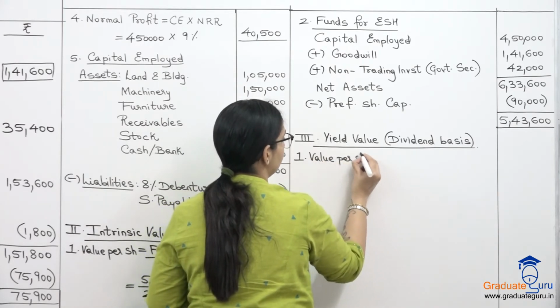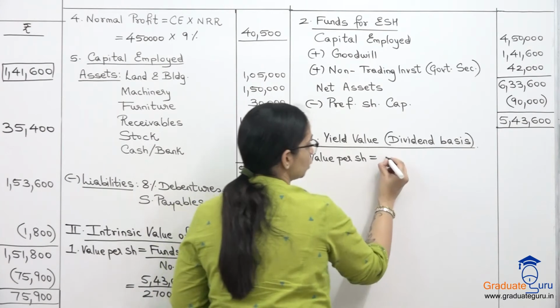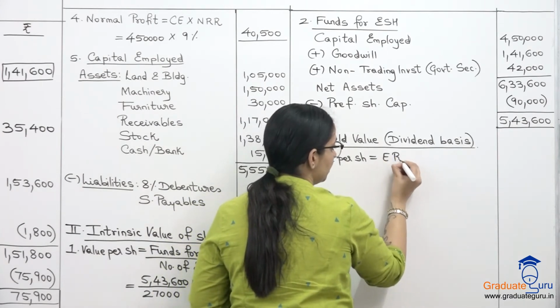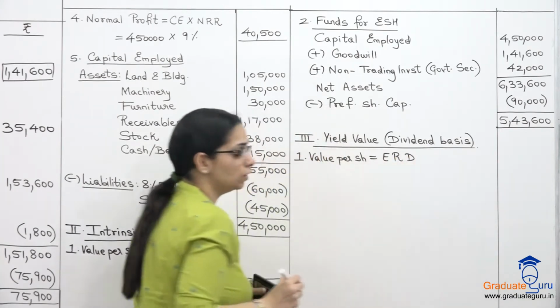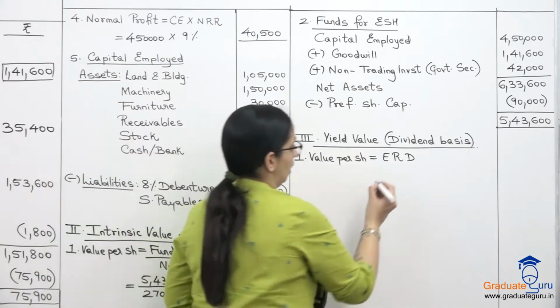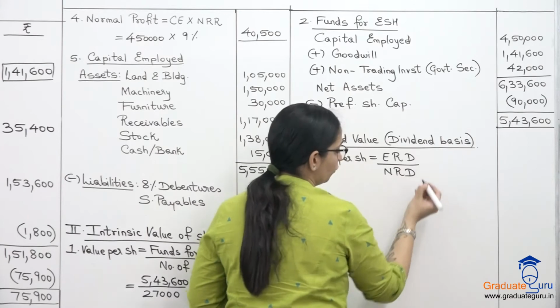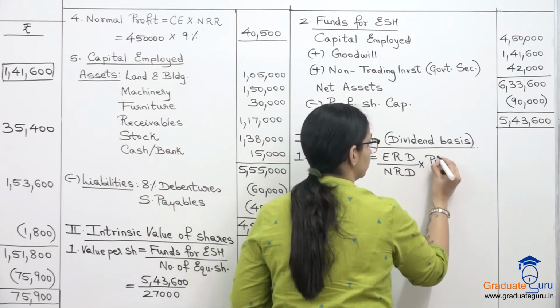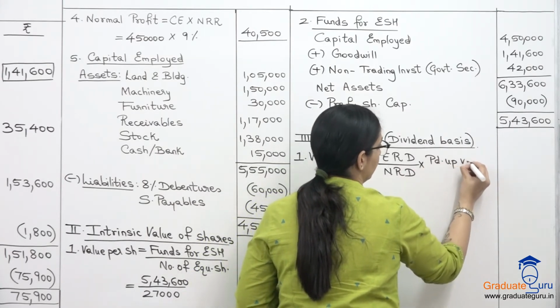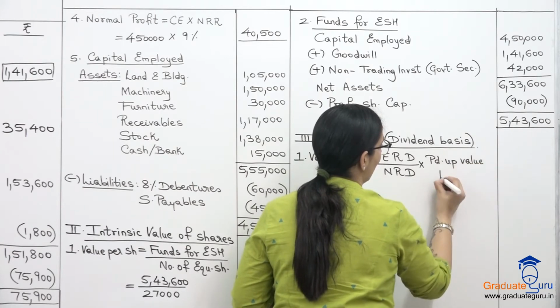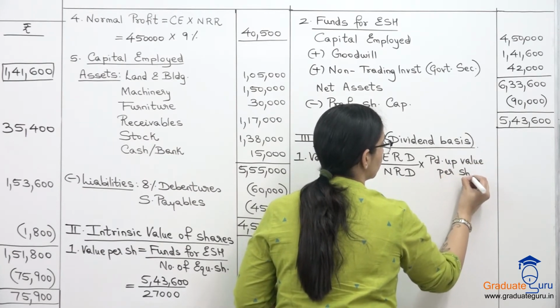Value per share is equal to expected rate of dividend upon normal rate of dividend into paid up value per share,